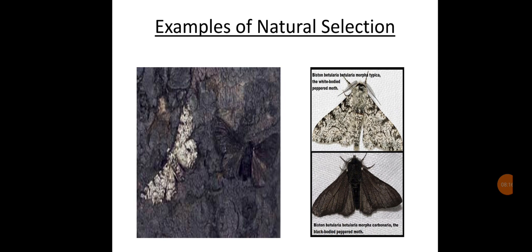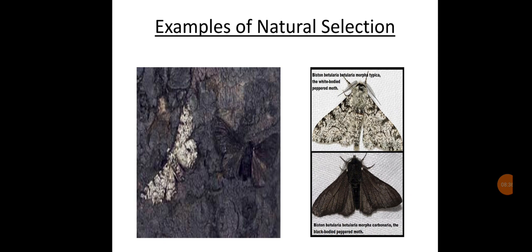During the Industrial Revolution, a large number of industries came up in Great Britain. The industries released black sooty smoke that covered and killed the lichen growing on trees and turned the trees black due to pollution.